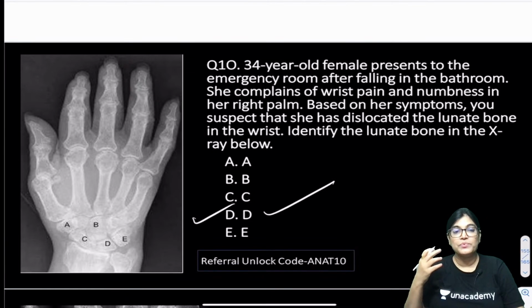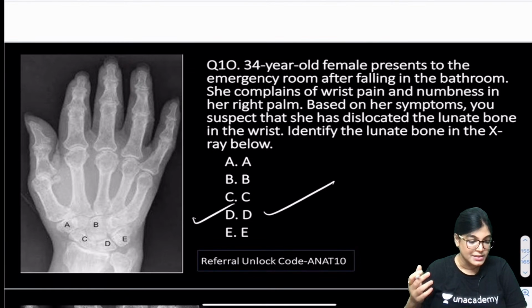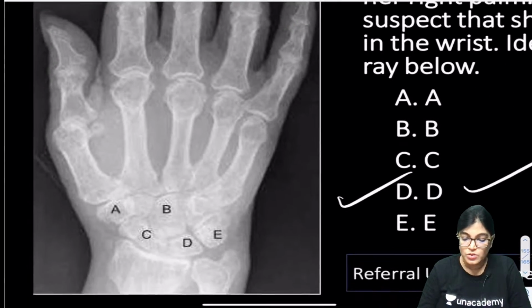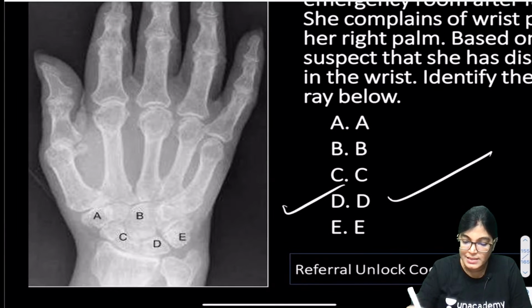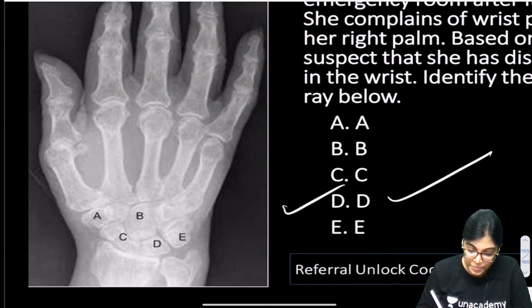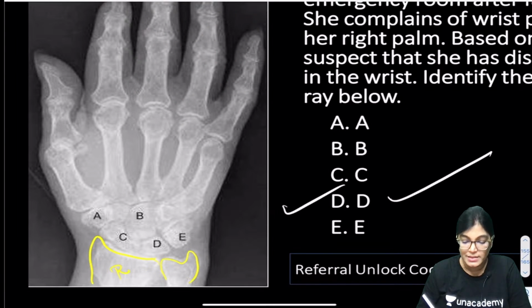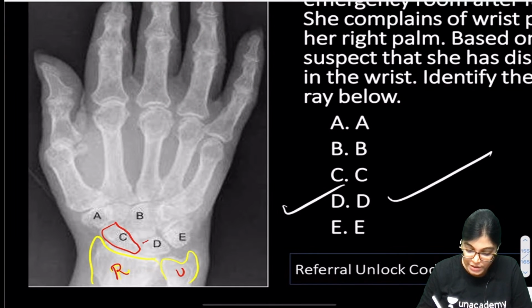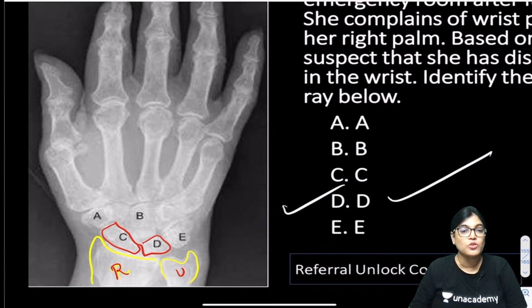There is no confusion. D will be the correct answer, and I will explain how. Let me highlight this diagram. The hint is in the previous MCQ also. This is the R for radius bone, and this is the ulna. So two bones articulate with the radius bone. Can you see? Mainly two bones articulate.